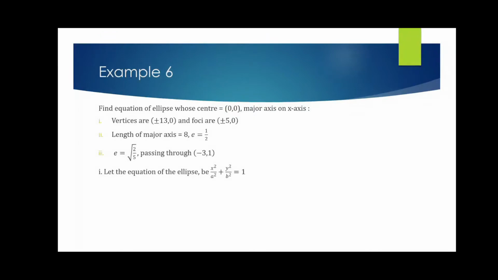Now in all the cases, I can definitely consider that the equation of the ellipse is x square by a square plus y square by b square equals to 1, because it is told that the center is at origin and the major axis is x-axis.